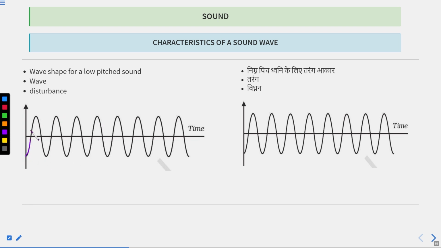This wave is, this is one oscillation, and it has a lot of oscillations. So this wave has high pitch. So these two diagrams show the difference between low pitch and high pitch.